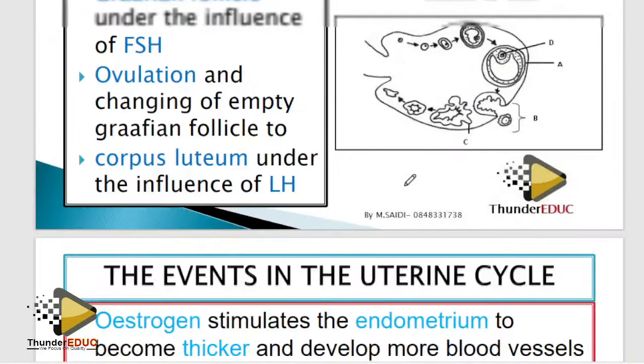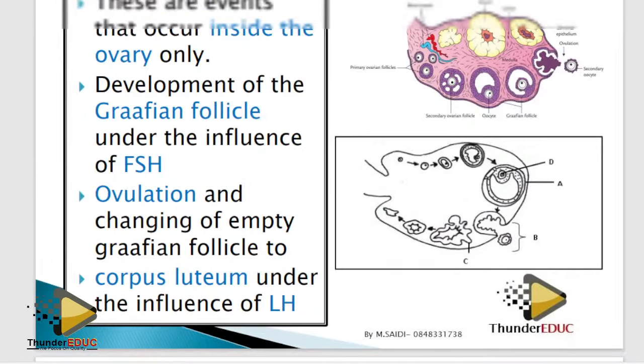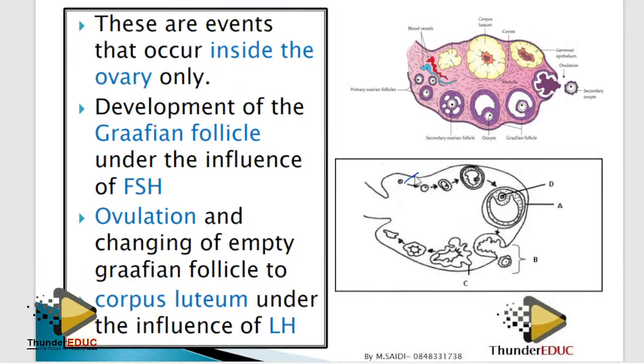Please make sure that you know this. But for the uterine, you need to know the hormones which are produced here and the function of the hormone. That's all. The ovarian is done: hormone produced and the function of that hormone. That's all. Uterine also is the same story.